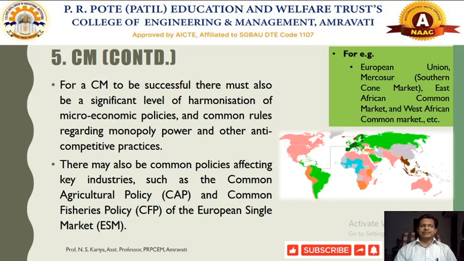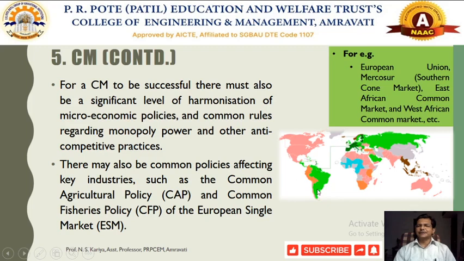Then some examples of the common market. We already talked about the European Union as an example of a common market, where they also implemented a common currency, and we can conduct free trade in goods, services, capital and labor. This is the European Union.